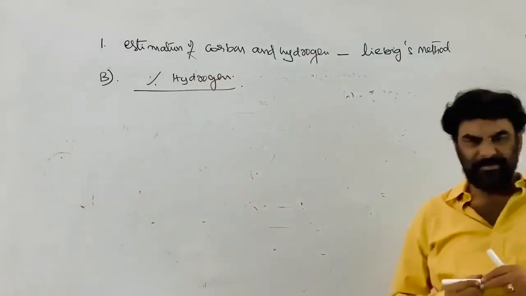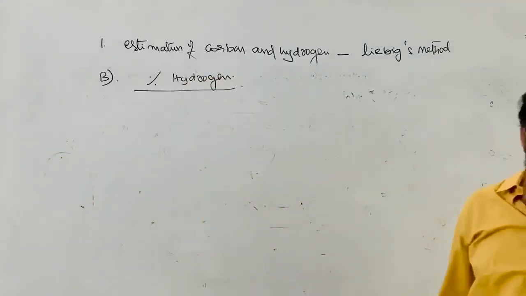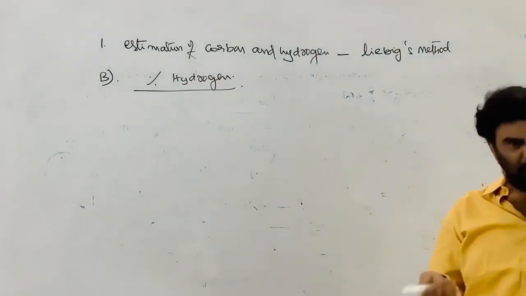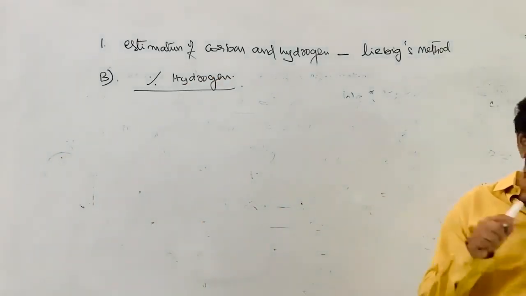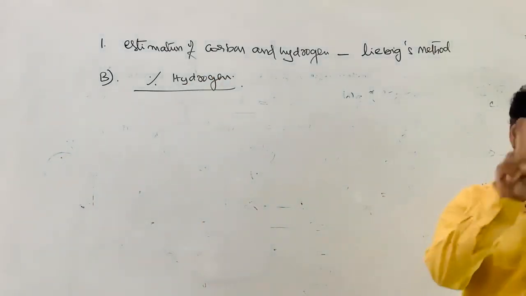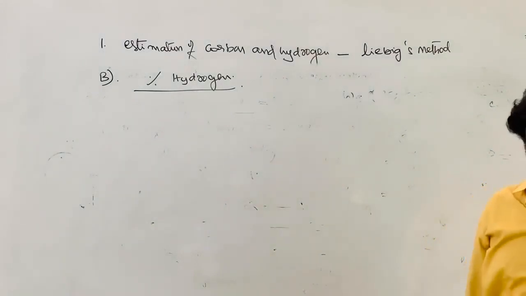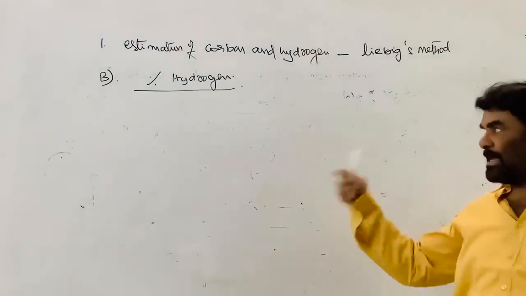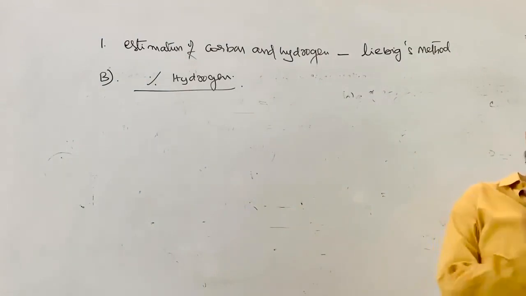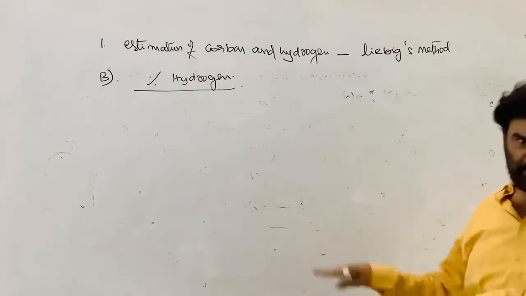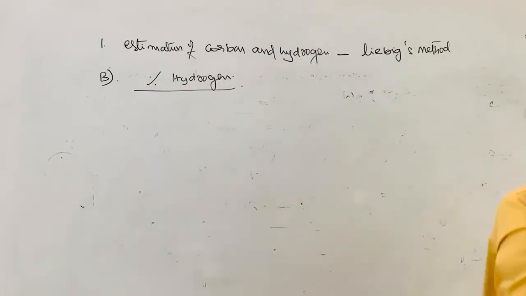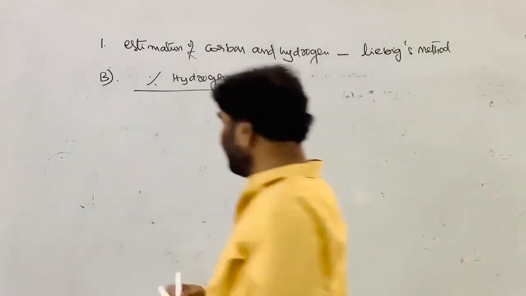You know the procedure. By using this experiment, the weight percentage of both the elements can be determined. Therefore, the mass of the substance taken for the carbon estimation and the hydrogen estimation is the same.